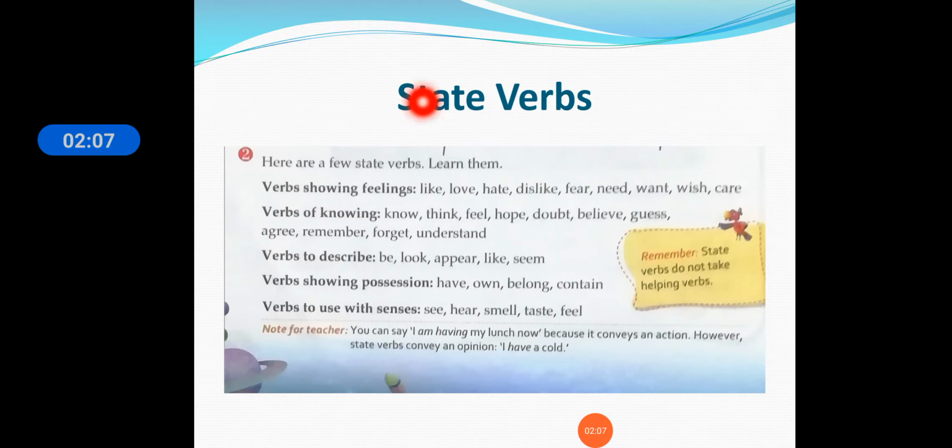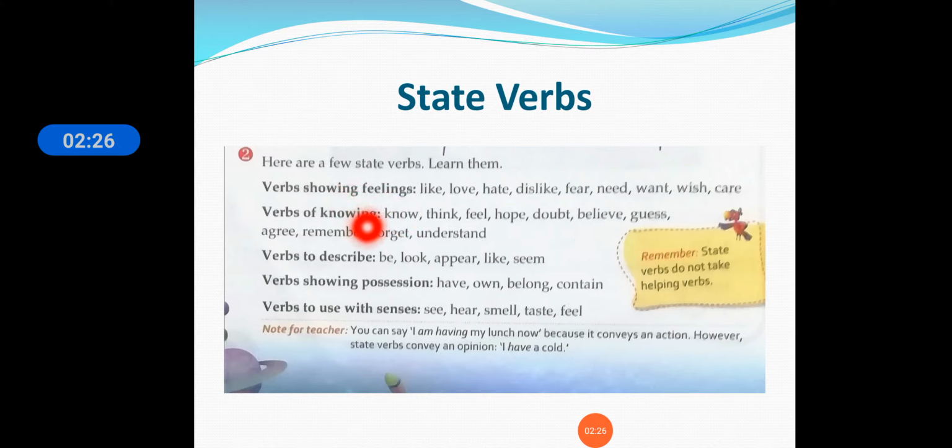Now state verbs, we have seen what state verbs are. There are different state verbs we have studied. Verbs showing feelings are like love, hate, dislike, fear, need, want, wish and care. These are the feelings that we can feel.